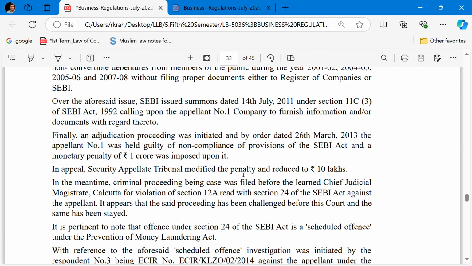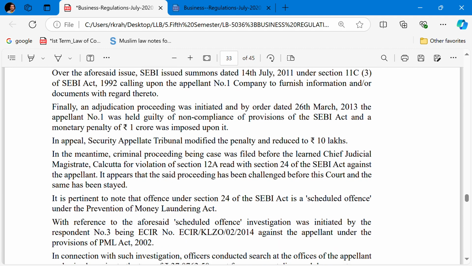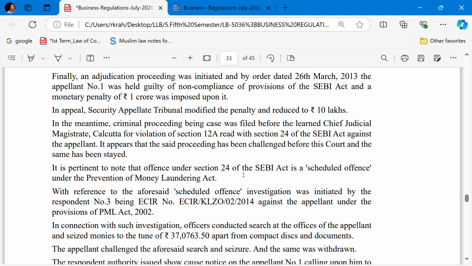It appears that the said proceeding has been challenged before the court, and the same has been stayed. It is pertinent to note that the offence under Section 24 of the SEBI Act is a scheduled offence under the PMLA Act, 2002. With reference to the aforesaid scheduled offence, investigation was initiated by respondent number 3, that is the investigating officer, against the appellant under the provisions of the PMLA Act. The ECIR number was that.